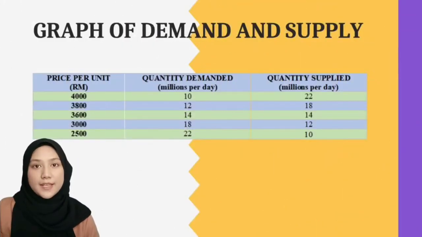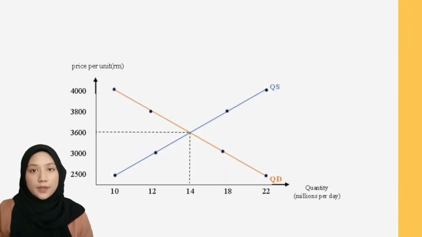Graph of demand and supply. As we can see from the graph, the quantity and the price show the supply and the demand of iPhone 13. Market equilibrium is achieved where the quantity of demand and the quantity of supply are equal. It is a situation where the buyers are willing to purchase goods and services and sellers are willing to sell the same goods and services at a given price.